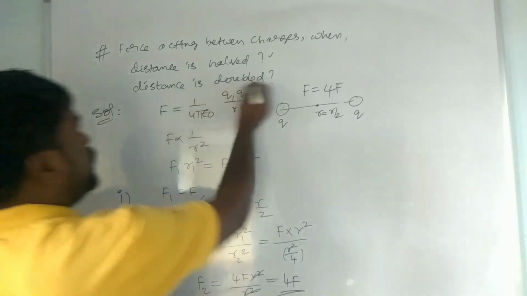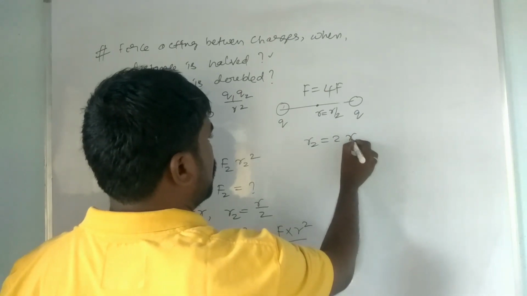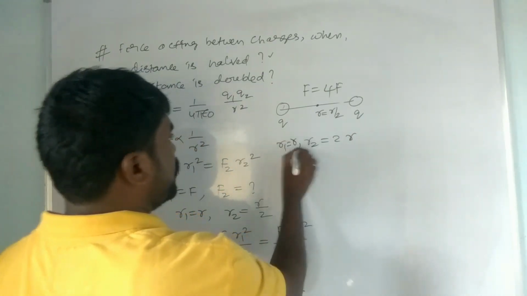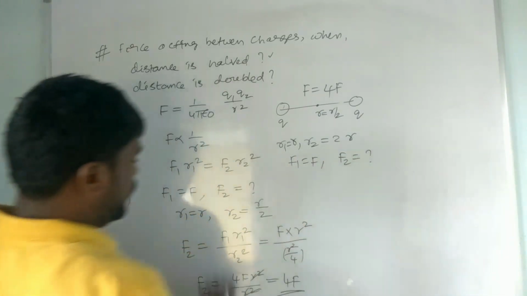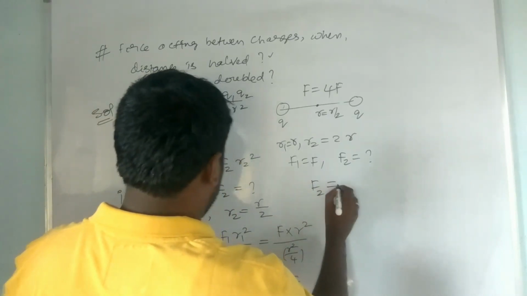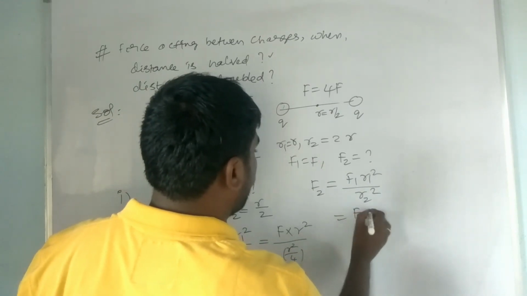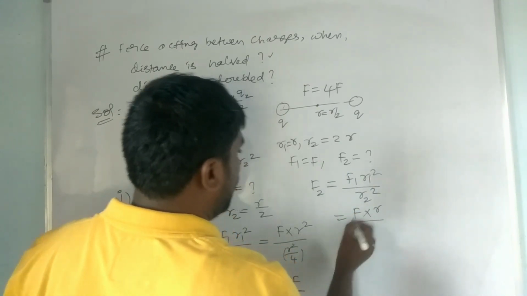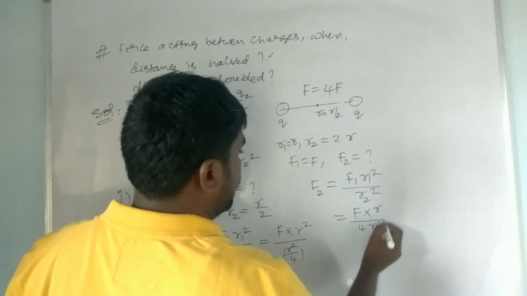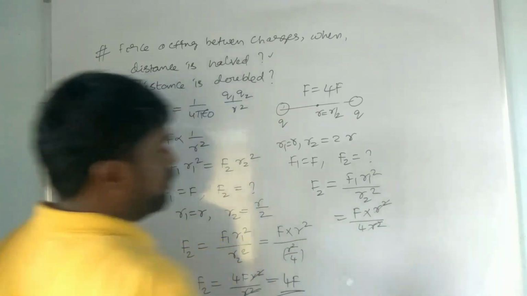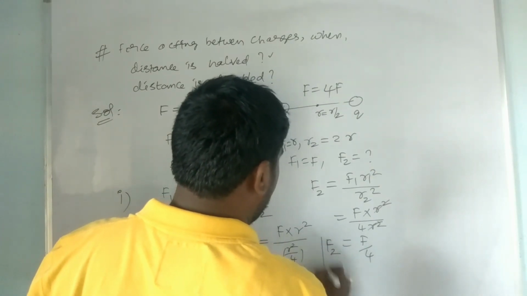Now the second case, if the distance is doubled, r1 is equal to r, r2 is equal to 2r, F1 is equal to F, F2 is how much? Let us find. F2 is equal to F1 r1 square by r2 square. What is F1? F here. r1 is r. What is r2 here? 2r. 2r square is 4r square. r square and r square will be cancelled out. It is F by 4. So F2 is equal to F by 4.